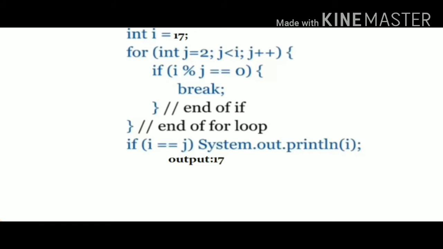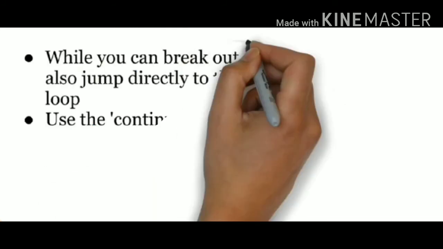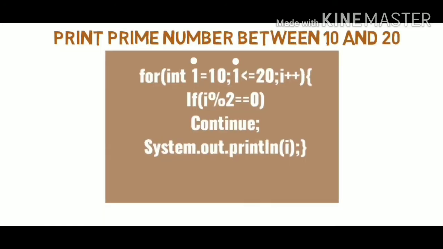What if you don't want to end the program, instead you want to jump to the next iteration? In Java, we have the continue keyword, which is used to jump towards the next iteration. Let us look at an example. We are printing numbers between 10 and 20. We are ignoring the number if the remainder of i divided by 2 is equal to 0, and we are printing the numbers whose remainder is other than 0.